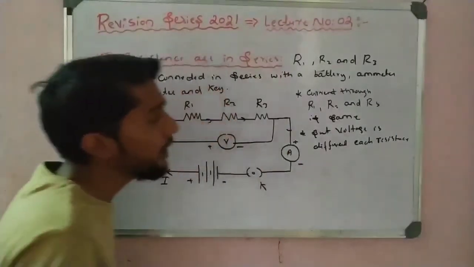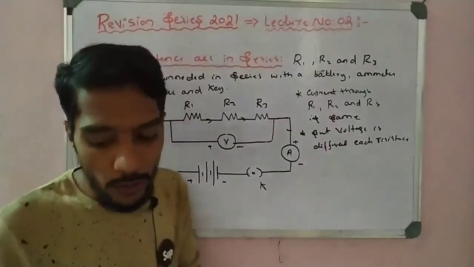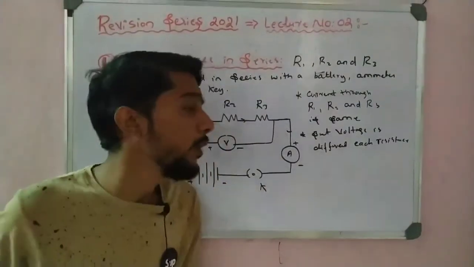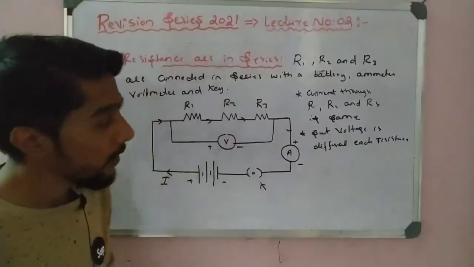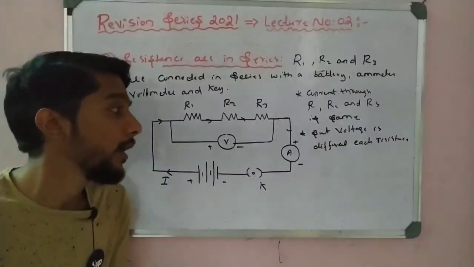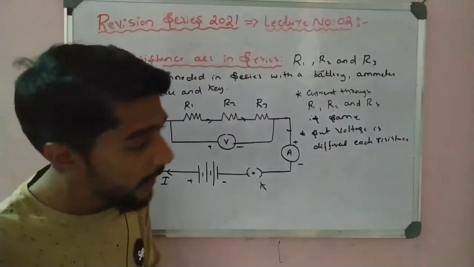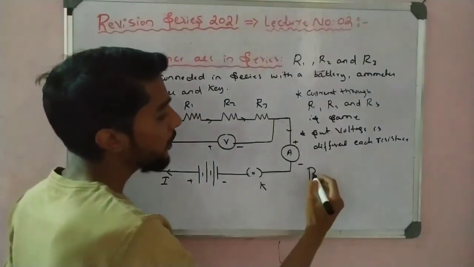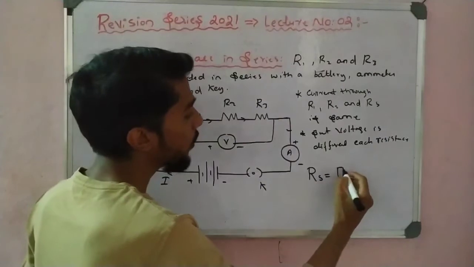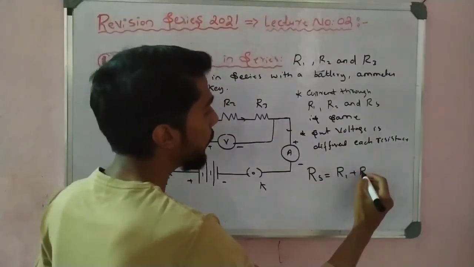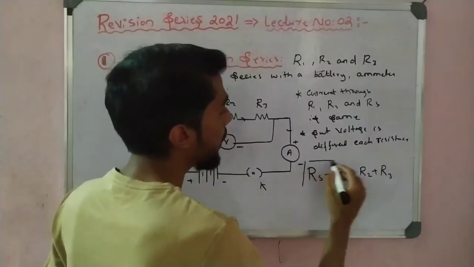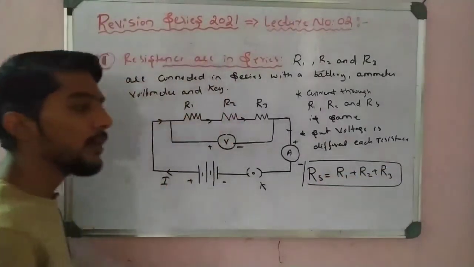In the electricity chapter video, I explained all the derivation, but I do not explain the derivation here. I only write the formula directly. In series connection, how do you calculate total resistance? We can add all of them. How do we get this formula? Please watch my videos on the electricity chapter, the total explanation is there. So we get R1 plus R2 plus R3.